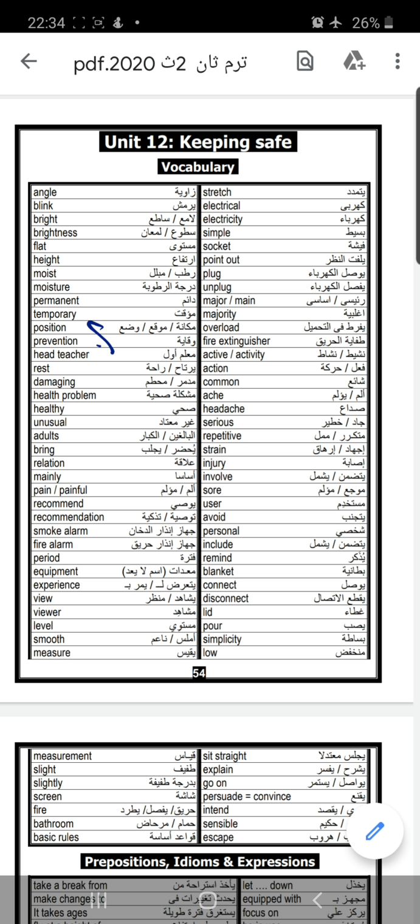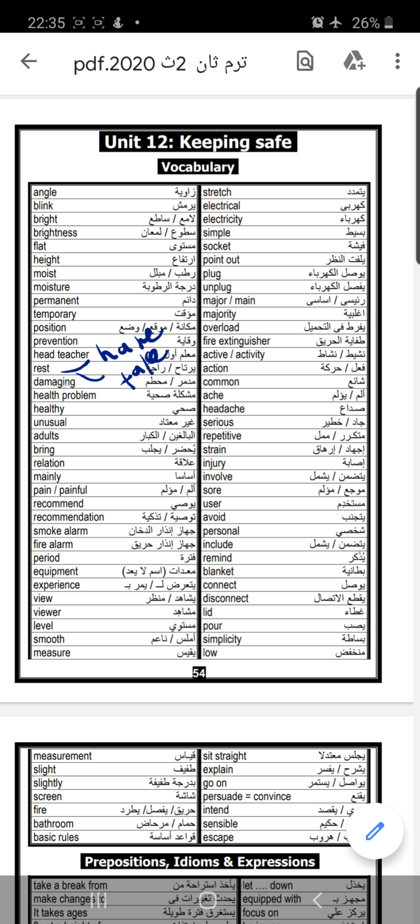Prevention takes the preposition from. Prevention from. Prevention means protection. Head teacher equals headmaster. Rest: you have to know that we use rest with have and take. Have a rest. Take a rest.